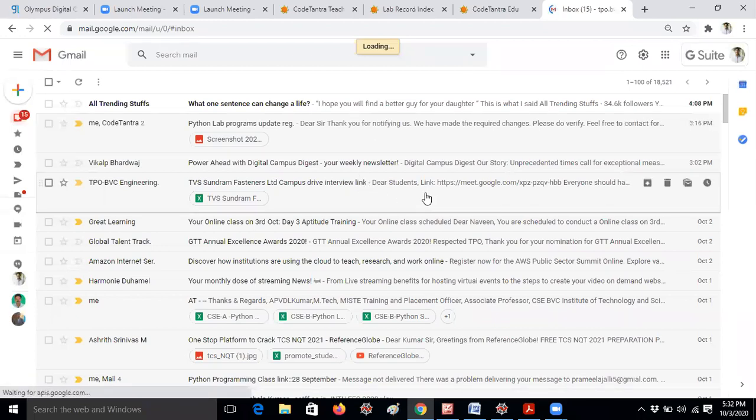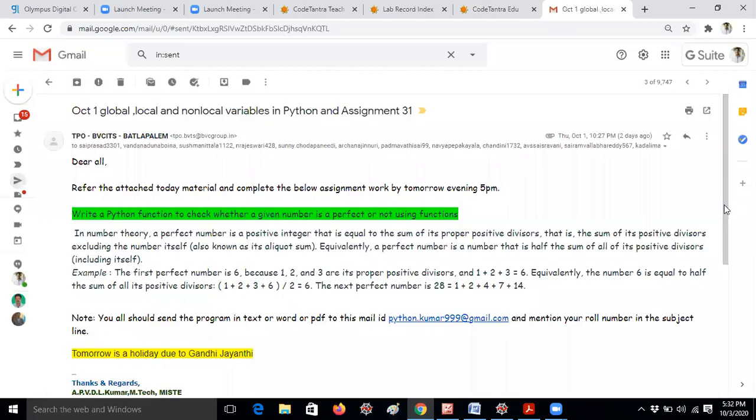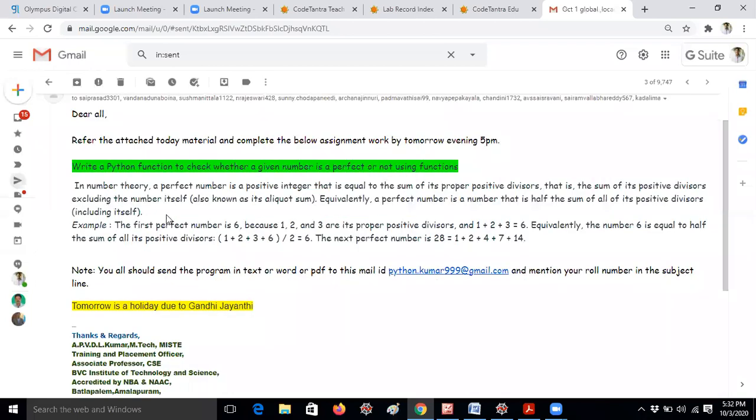In the meanwhile, we have some more operations, and those are nothing but perfect numbers. Once again, this is the mail I forwarded to you in the last class. Write a Python function to check whether a given number is perfect or not. First of all, you should know what a perfect number is.